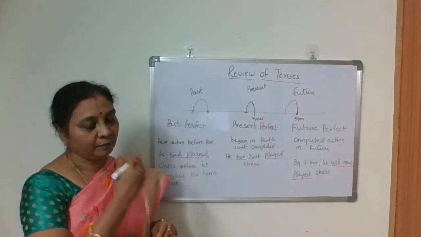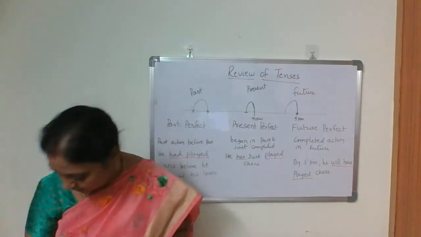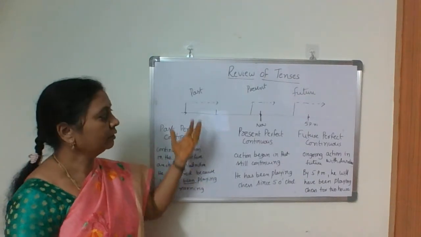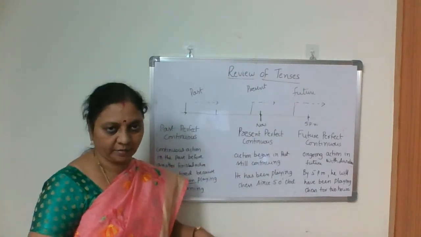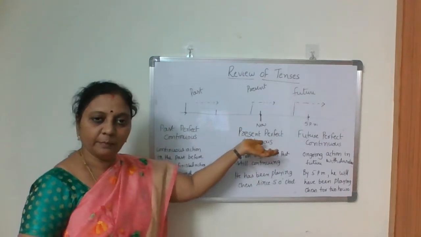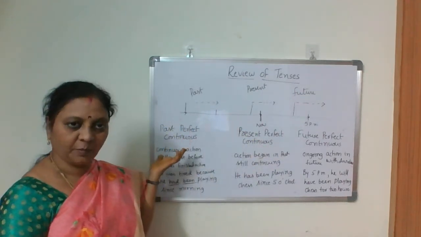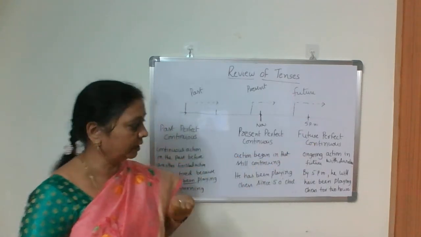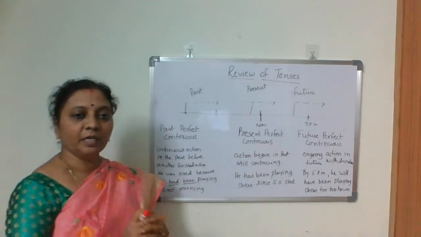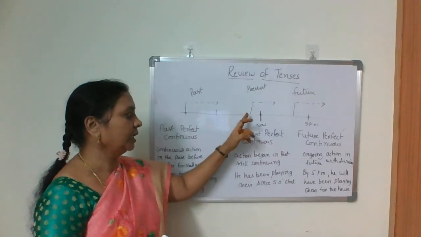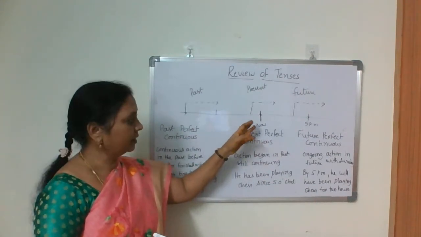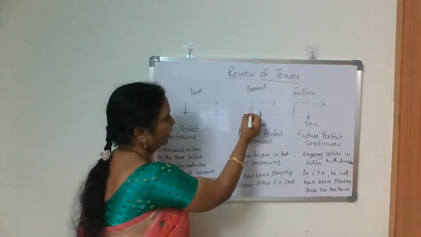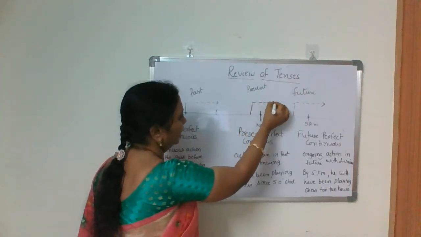Now last one, the fourth one, perfect continuous tense. So in that, present perfect continuous tense, past perfect continuous tense, and future perfect continuous tense. Three are there. So what is present perfect continuous tense? An action began in the past, and still it is continuing. So started here and still going on here.